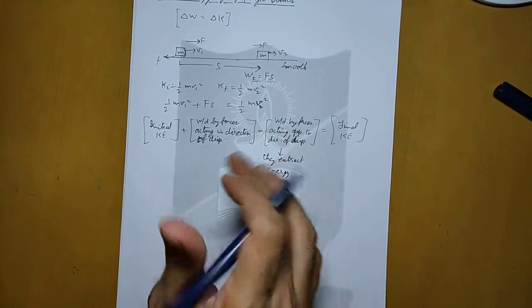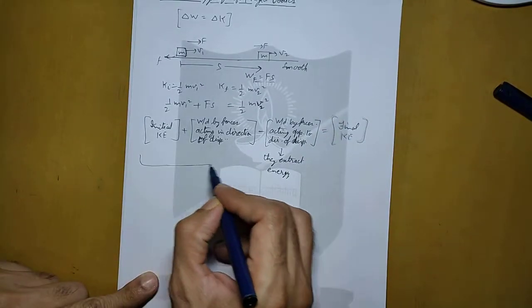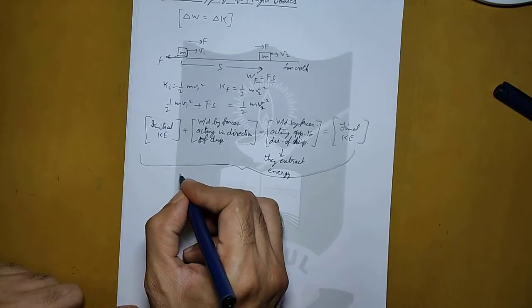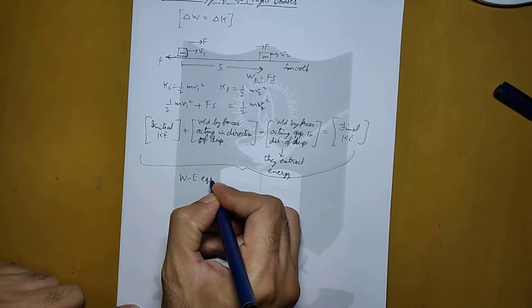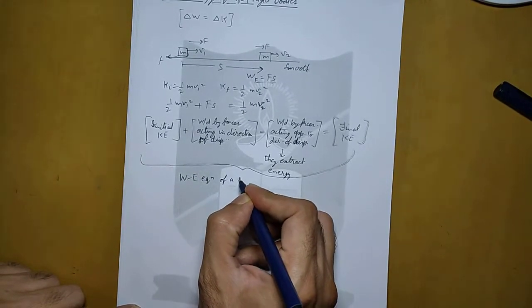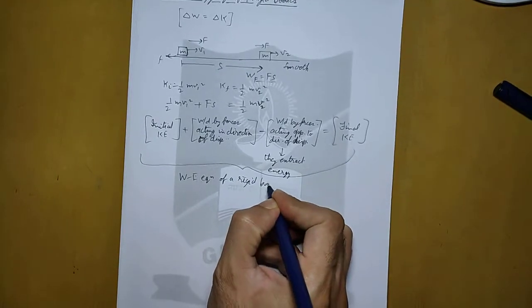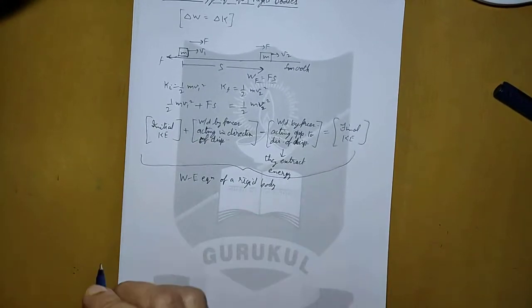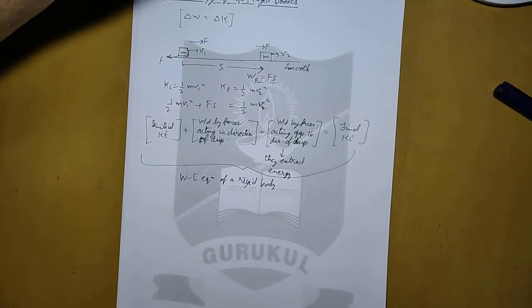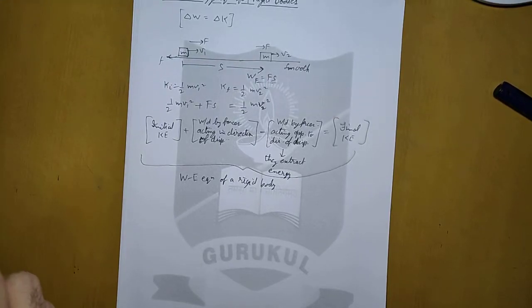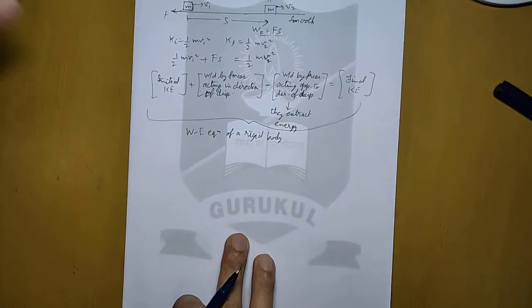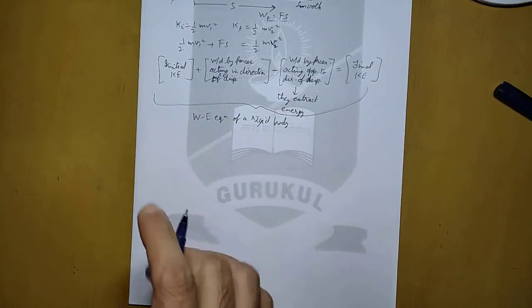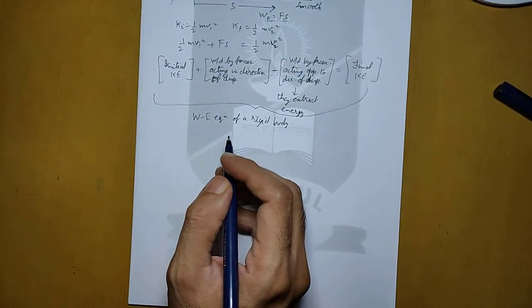So it is a general equation. We can say that it is the work energy equation of a rigid body. Now let us take an example to understand this further. Let us take the same example, and plus there is a force of friction also.